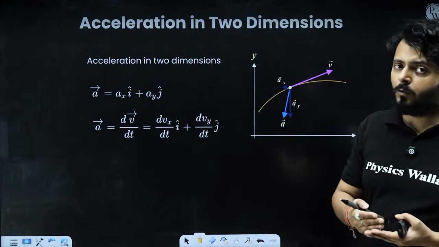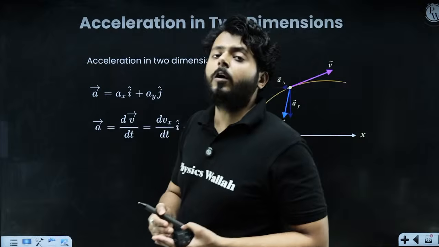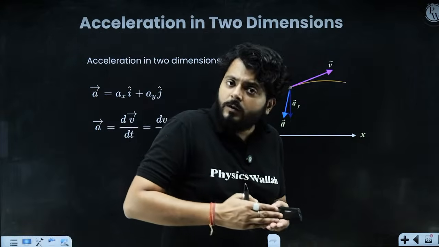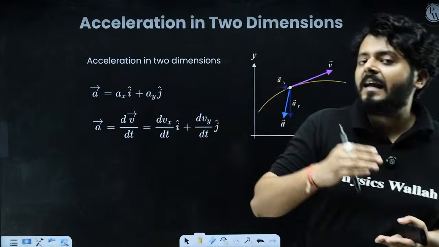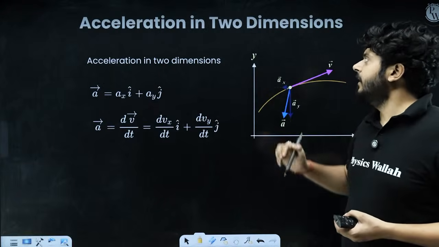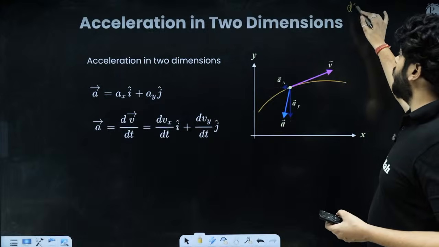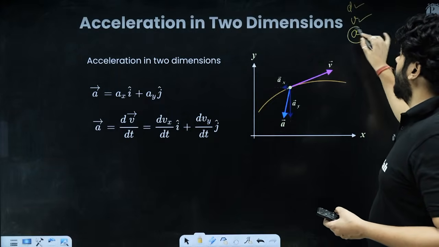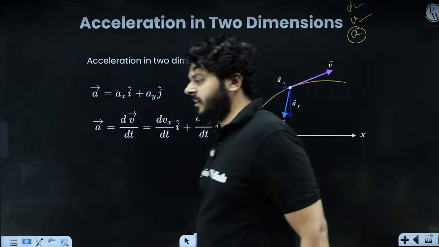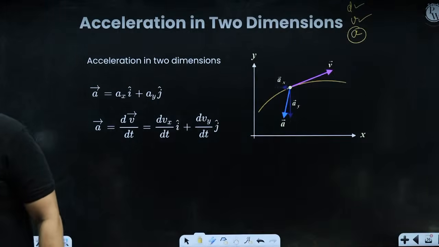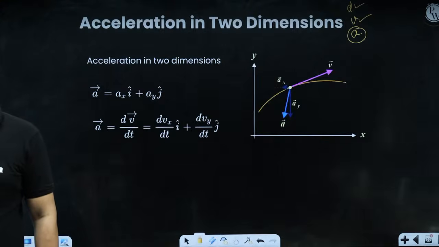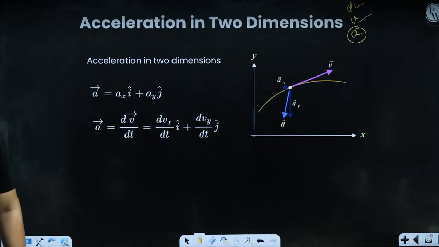Since we have both axes involved, we have to talk about displacement in 2 dimension. We have to talk about velocity in 2 dimension. Similarly, we have to talk about acceleration in 2 dimension, right? We have already talked about displacement and velocity in 2 dimension. Now we are talking about acceleration in 2 dimension, right? Let's have a discussion on that.